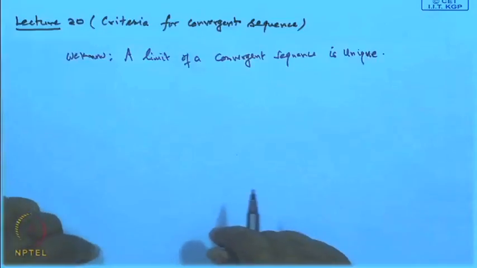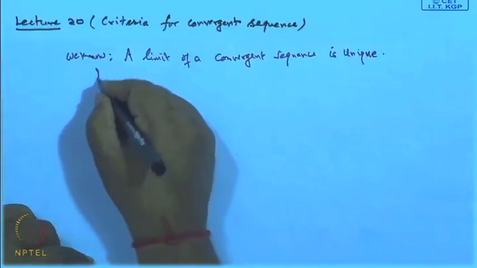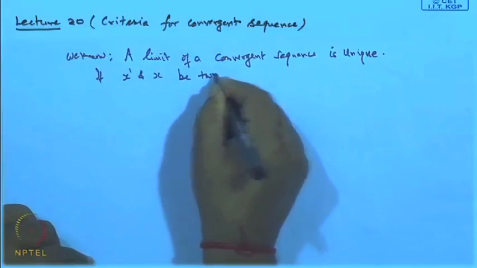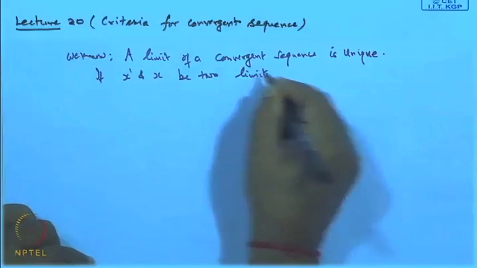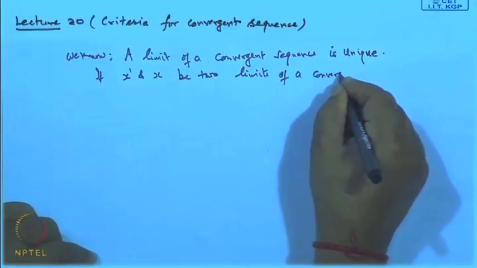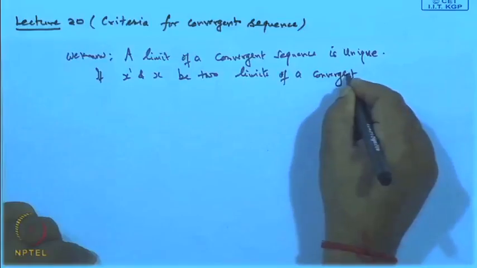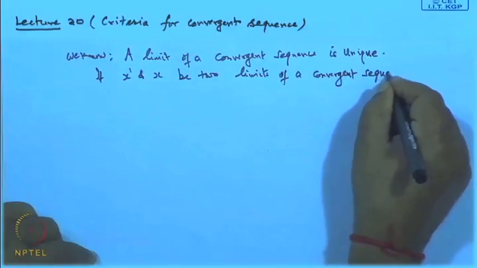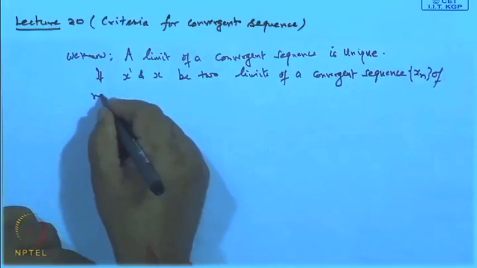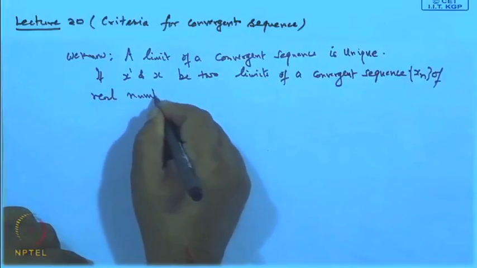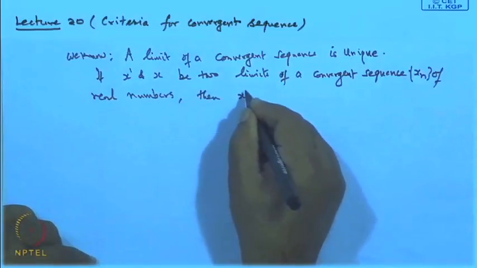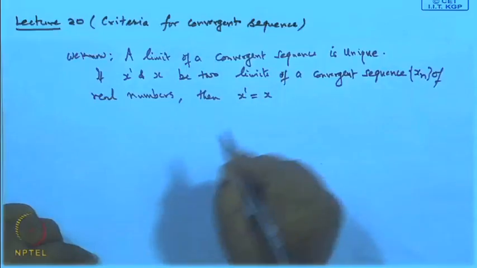That is, if x dash and x are two limits of a convergent sequence x n of real numbers, then x dash must be equal to x.